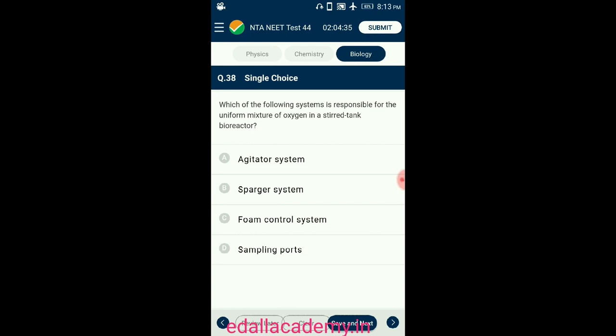A general bioreactor has an agitator system, an oxygen delivery system, a foam control system, a temperature control system, a pH control system, and a sampling port so that small volumes of the culture can be withdrawn periodically. The agitator system ensures the uniform mixing of oxygen and contents of the solution. So the answer for this question is option A, agitator system.